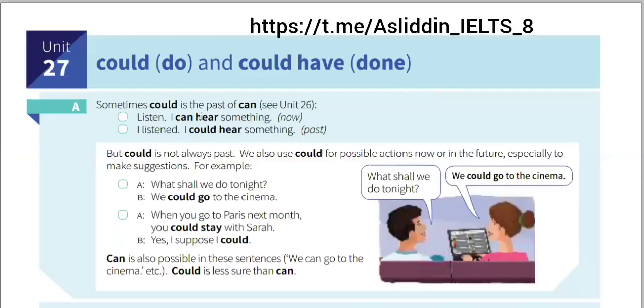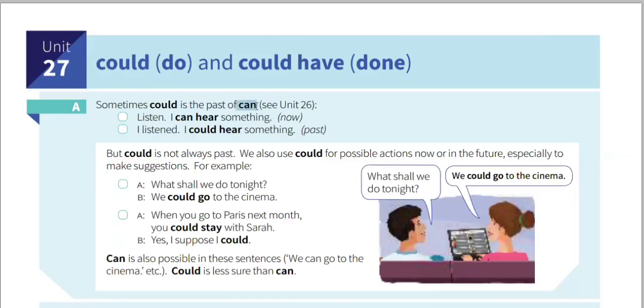So as we learned from the last unit, could can be the past tense of can. So we've already learned that, but in this unit, we will learn another meaning of could. As we can see here, could is not always past.